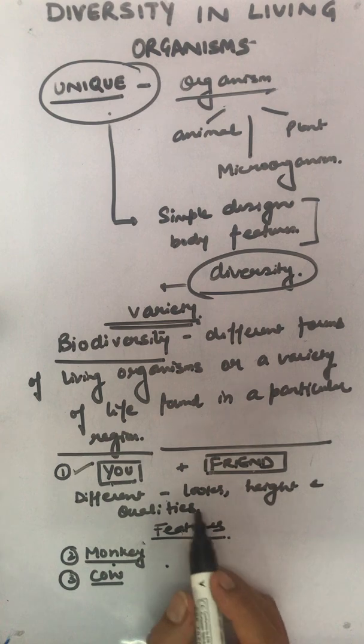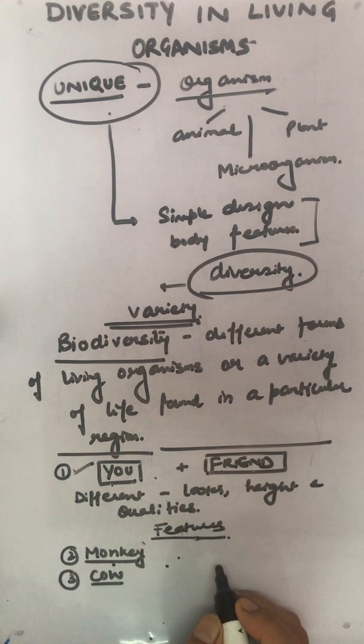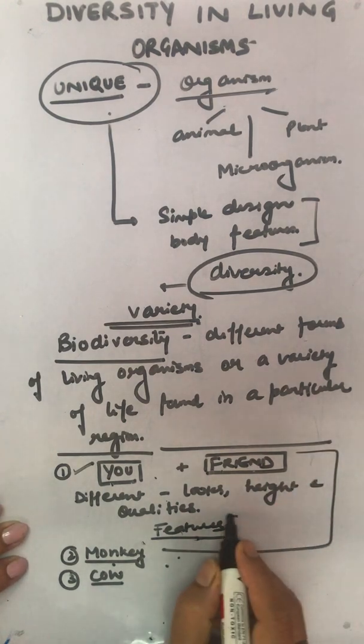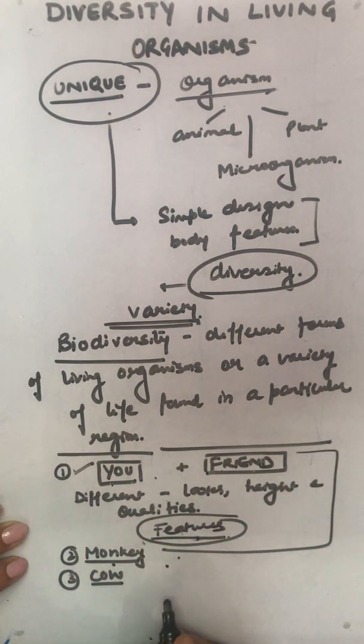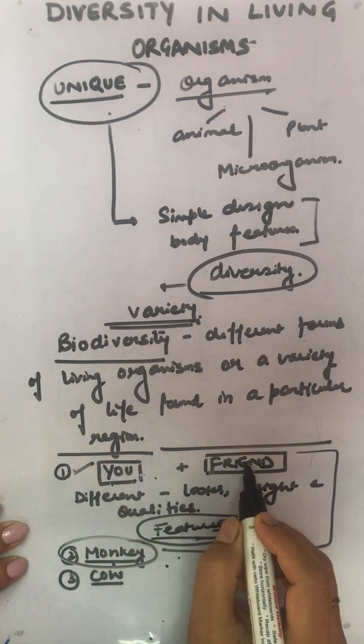That means each and every living organism possesses a distinct form and is different from others in terms of certain features that we identify as characters that help that organism to differentiate from others.